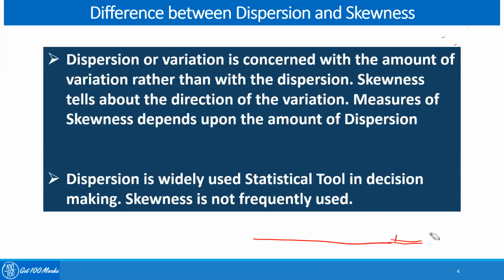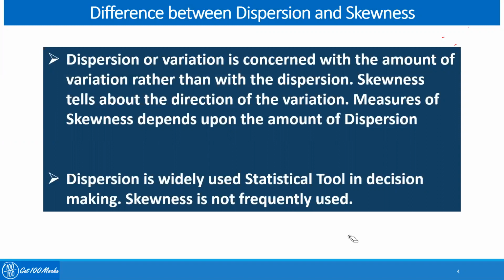Therefore, skewness gives the direction of the variation, and it also depends on the amount of dispersion. As you know, what are the measures of dispersion? The most common measure of dispersion is standard deviation. In every statistical measurement, standard deviation is a very commonly used terminology.